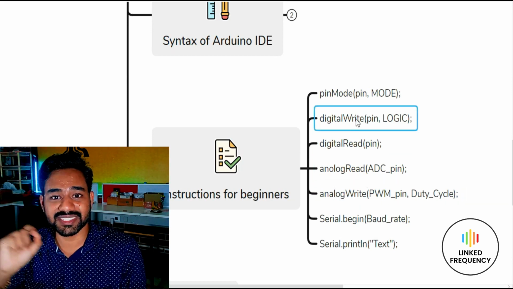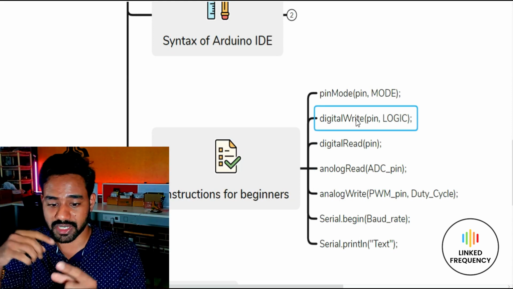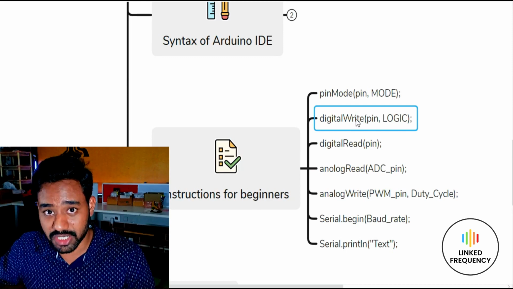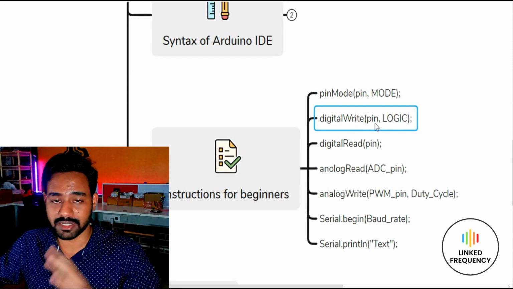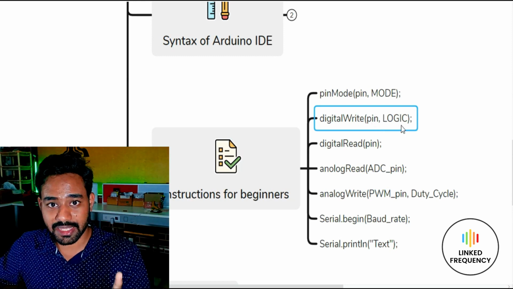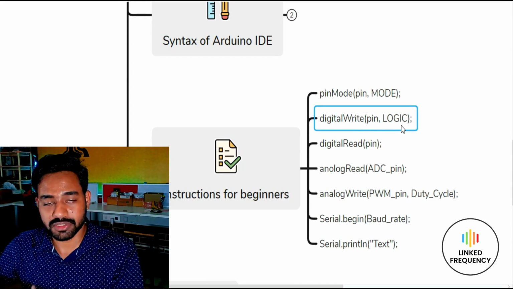If you want to send a digital value, for example 1 or 0, a digital 1 or a digital 0, then you can use digitalWrite and mention the pin number, whichever pin you want to generate and give as an output, and then what logic you want to send, whether it is high or low, or maybe it works as 1 or 0, because it is digital.